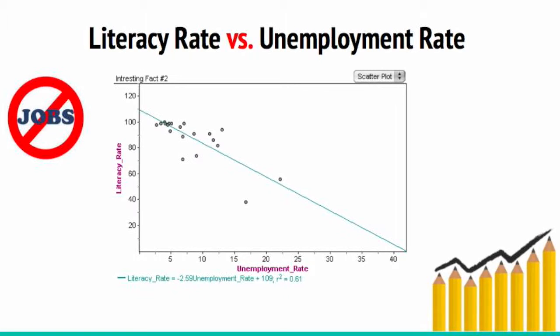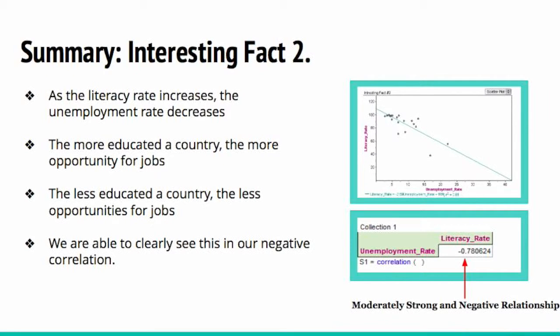This graph shows a moderately strong negative correlation between literacy rate and unemployment rate. This means that when the literacy rate increases, the unemployment rate decreases. This isn't the only cause of unemployment, however, it is definitely one of the factors that does affect the unemployment rate. As the literacy rate increases, the unemployment rate decreases and vice versa.